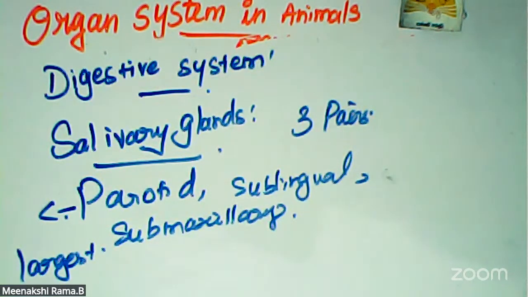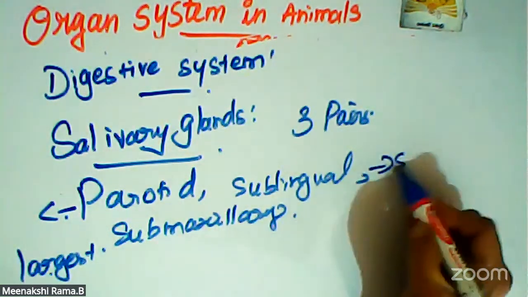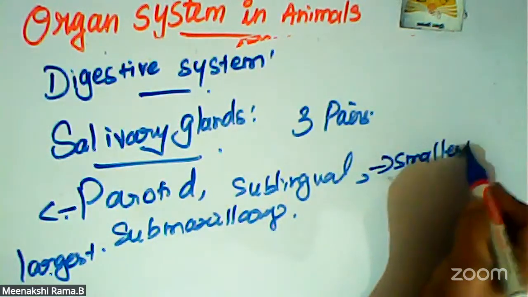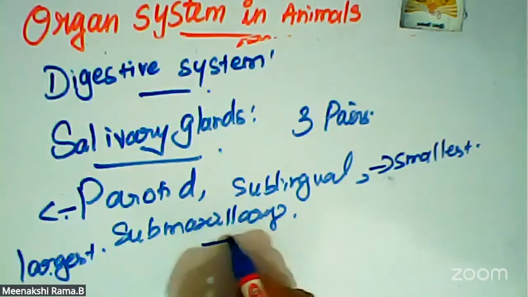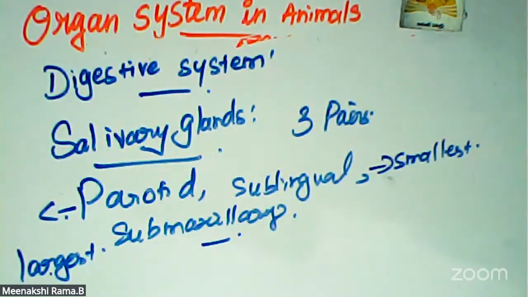In the digestive system, three pairs of salivary glands are present in our mouth. They are parotid, sublingual, and submaxillary. Parotid is the largest salivary gland. Next, the sublingual glands are the smallest salivary glands. The submaxillary glands are present along the angles of the lower jaw.